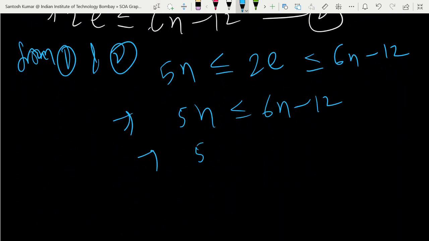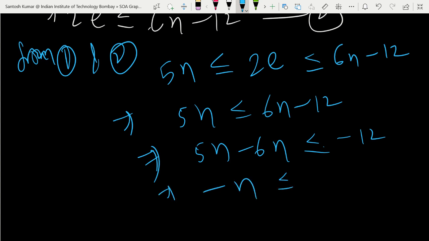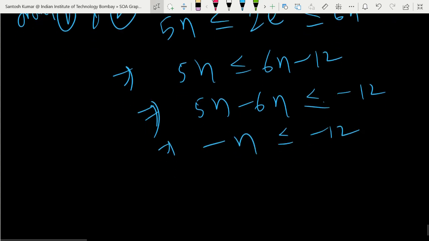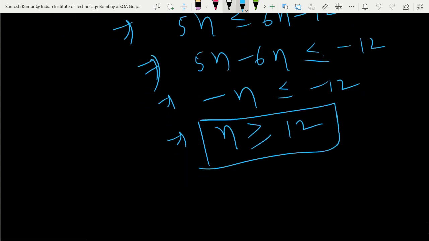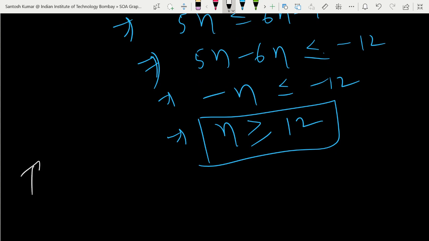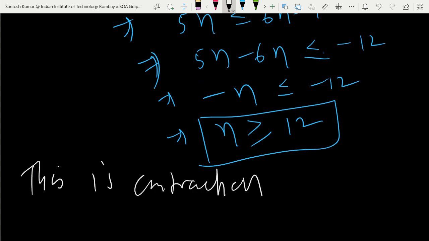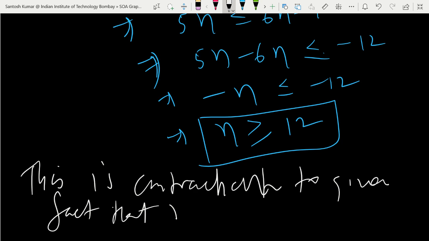So from here what do you get? 5n minus 6n is less than or equal to minus 12. So minus n is less than or equal to minus 12. Multiply by minus on both sides, so n is greater than or equal to 12. See, and this is a contradiction to the given fact that n is less than 12.